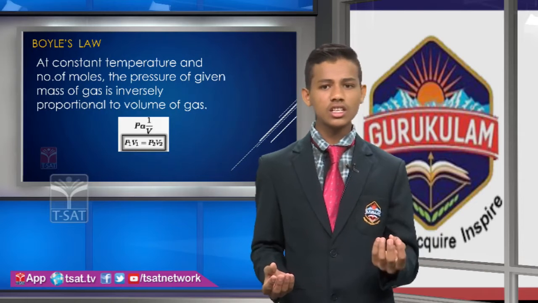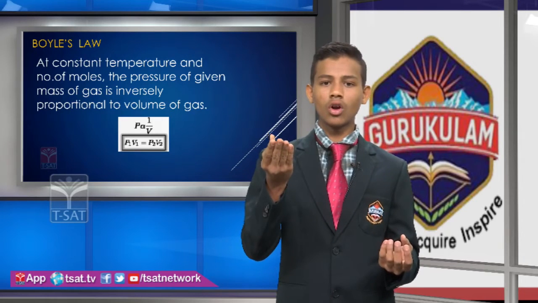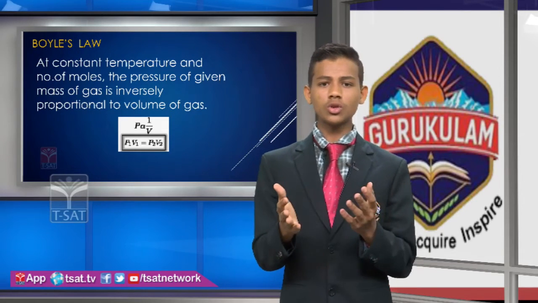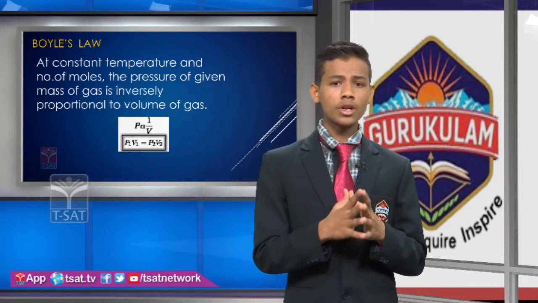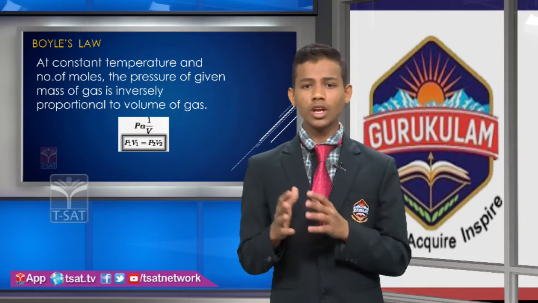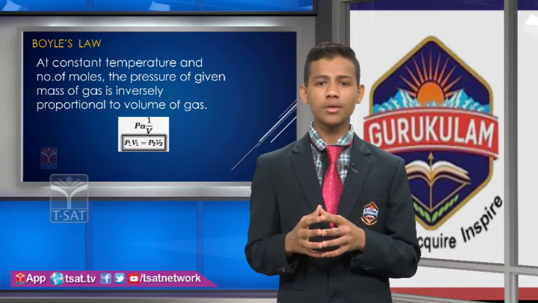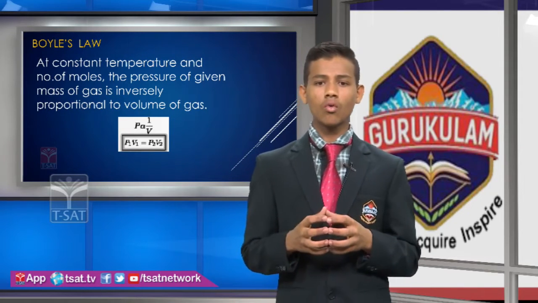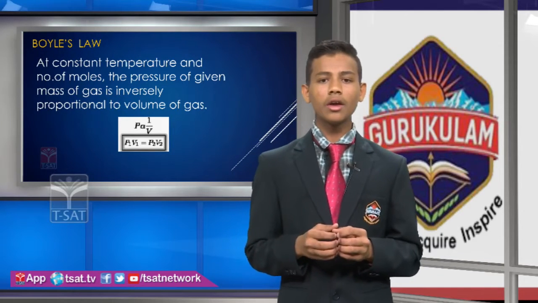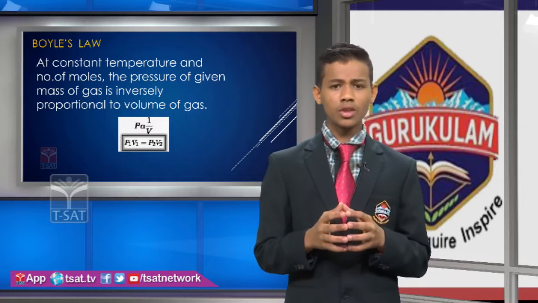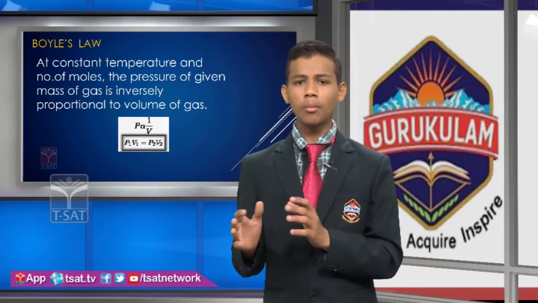If pressure decreases, the volume increases. So P equals K by V. Here P is the pressure of the gas, K is the proportionality constant and V is the volume of the gas. PV equals K. For 2 moles, P1V1 equals P2V2.